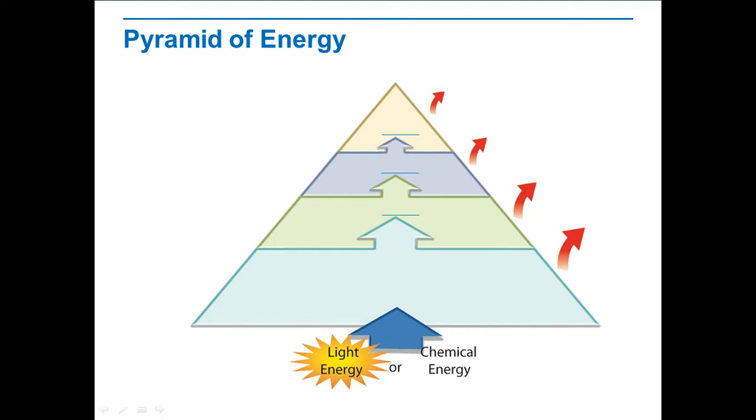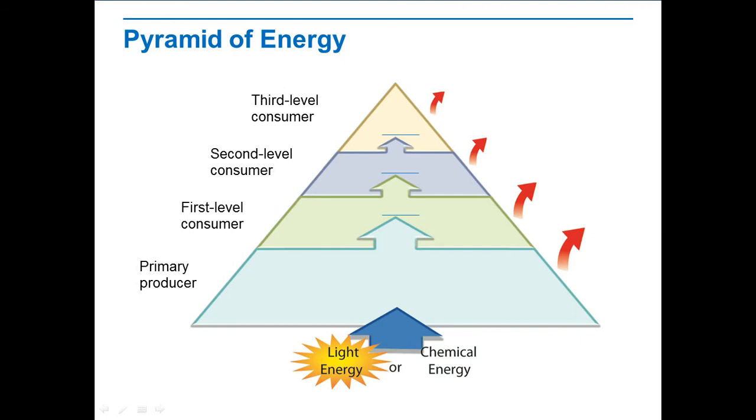Each step in a food chain or food web is called a trophic level. Primary producers make up the first trophic level. Various consumers occupy other levels. One way to illustrate the trophic levels in an ecosystem is with a model called an ecological pyramid. Ecological pyramids are models that show the relative amount of energy or matter contained within each trophic level in a given food chain or food web. There are three different types of ecological pyramids: pyramids of energy, pyramids of biomass, and pyramids of numbers.